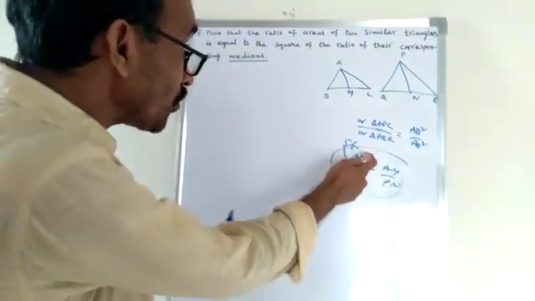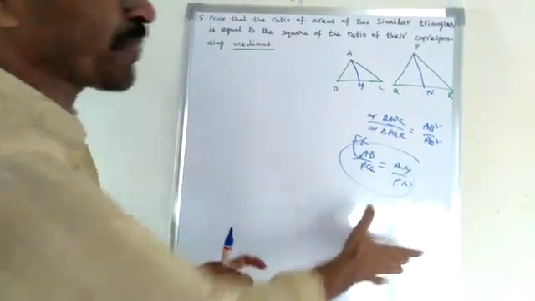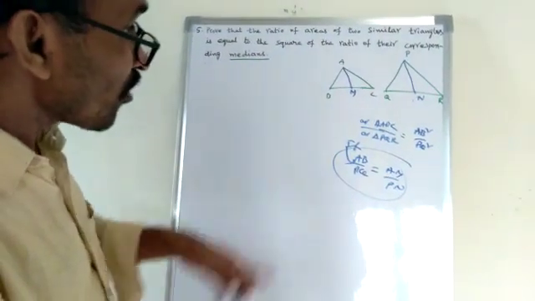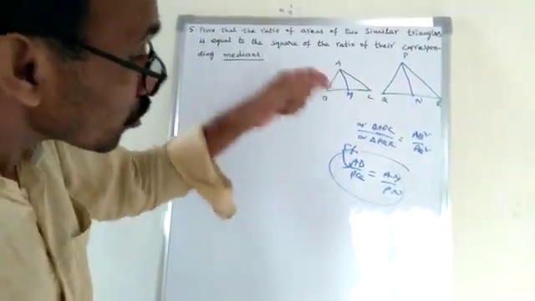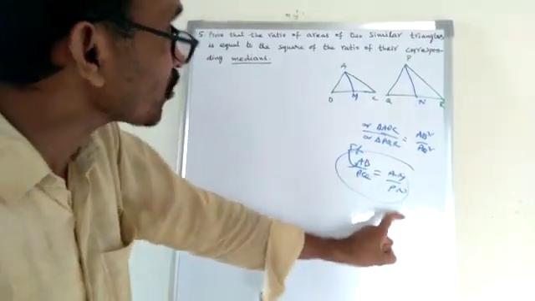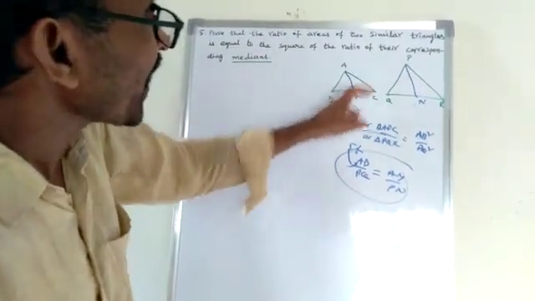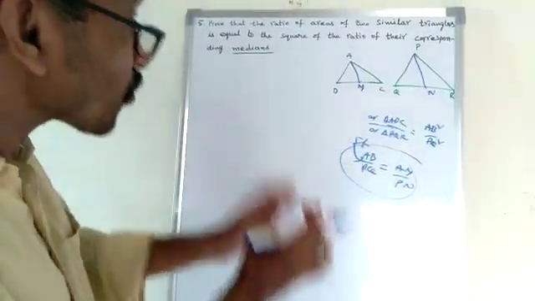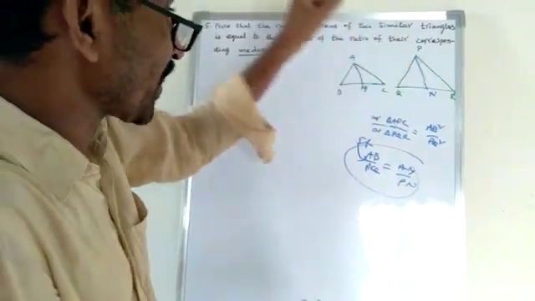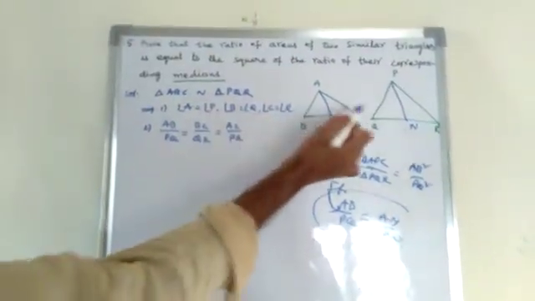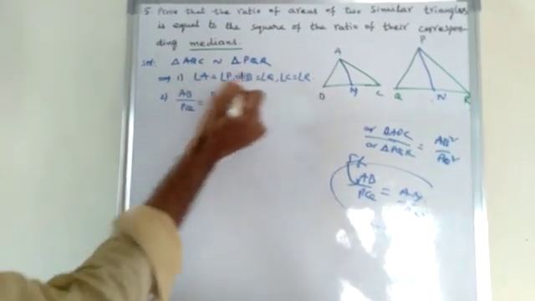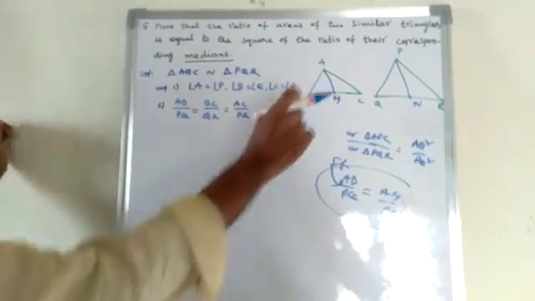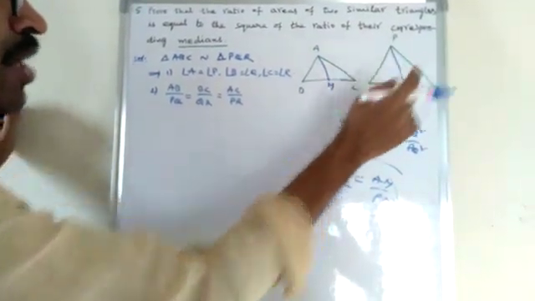So how do we prove AB by PQ is equal to AM by PN? So the ratio is equal, so we go to the similar triangles. What are the triangles whose sides are AB, AM and PQ, PN? ABM and PQN. So now we prove ABM and PQN are similar. ABC is similar to triangle PQR. Similar means corresponding angles are equal and corresponding sides are in the same ratio.